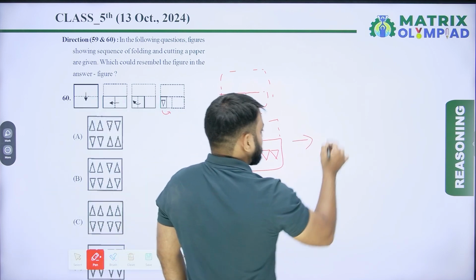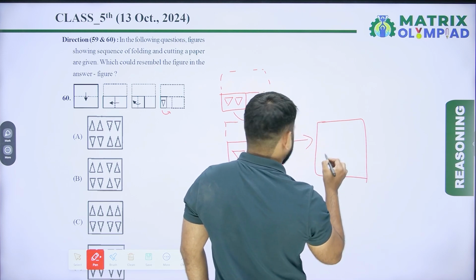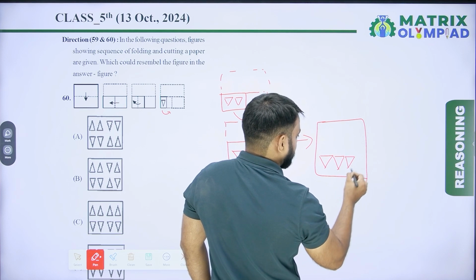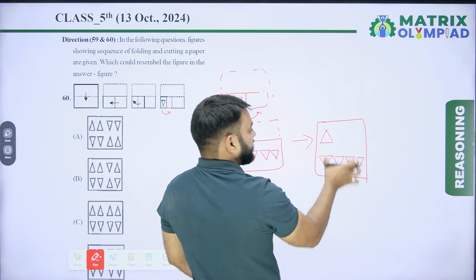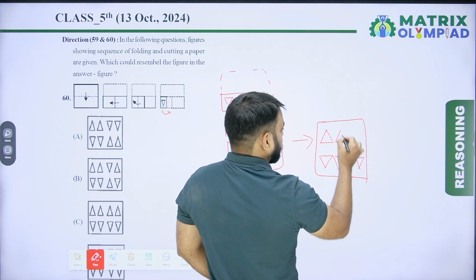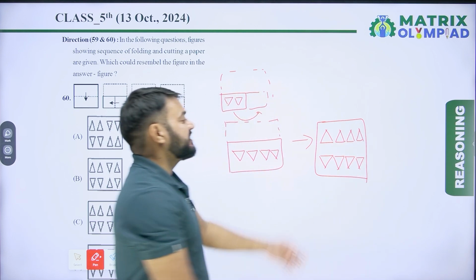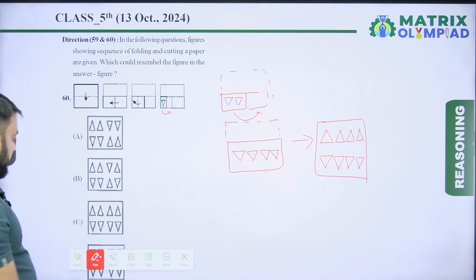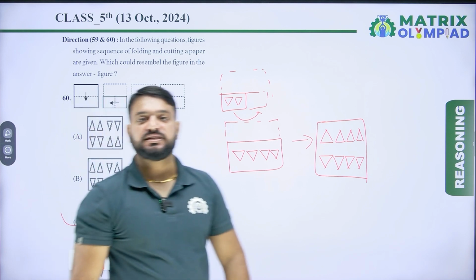Then we get an image like this. The mirror image of this part will look something like this. So this is the correct unfolded paper after cutting. So now option C is the correct answer of this question.